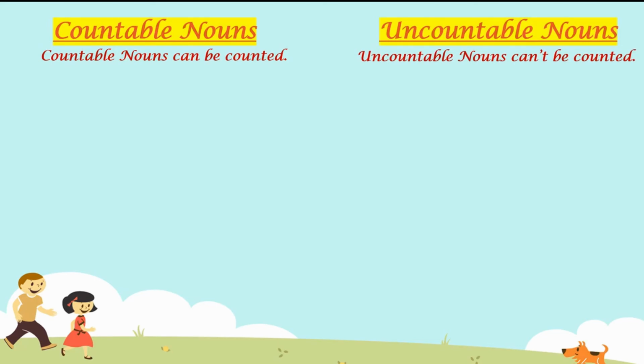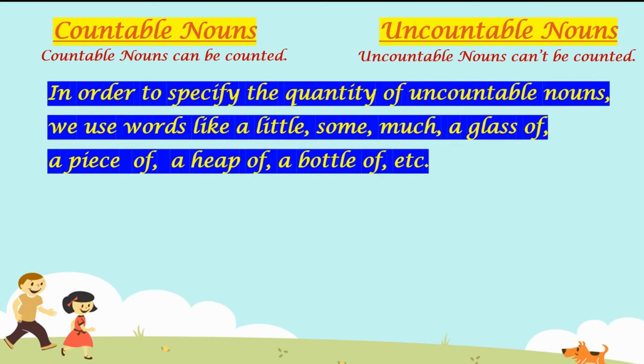But students, what do we do when we want to specify uncountable nouns? Like if you want water, then how will you ask for it? Confused? So students, in that case, to specify the quantity of uncountable nouns, we use some words like a little, some, much, a glass of, a piece of, a heap of, a bottle of, and so on.